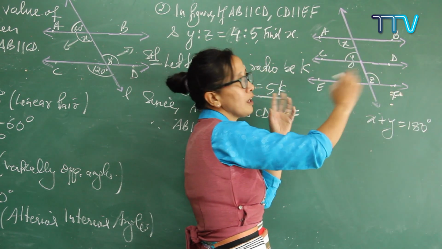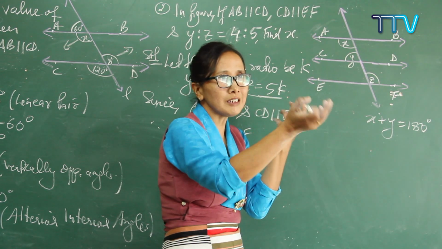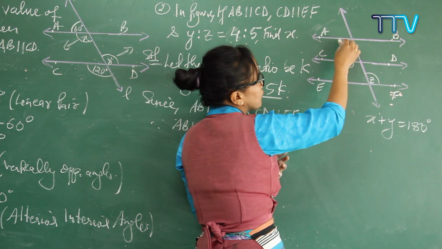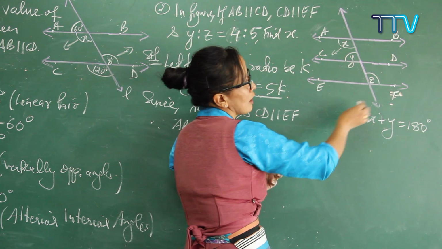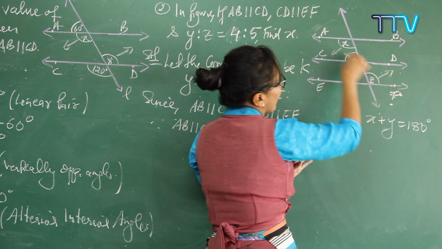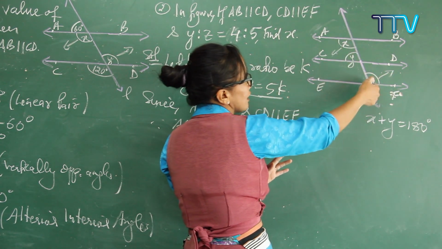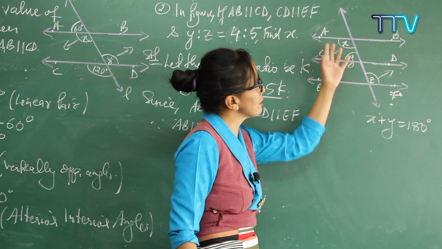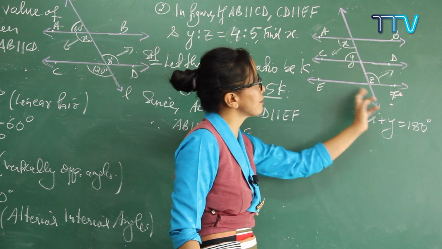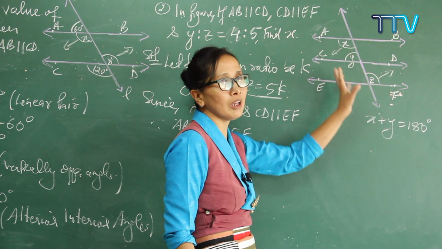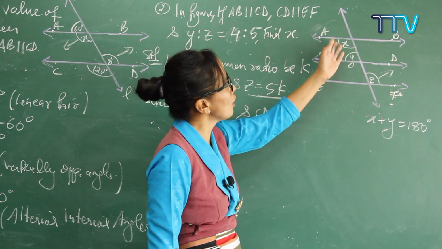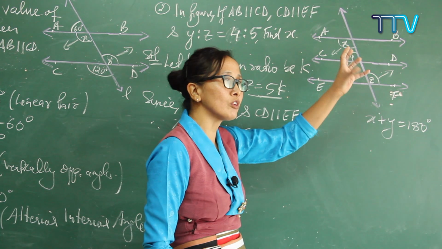So it could be alternate interior angles. See here, z is going up and x is going down. So x and z would be alternate interior angles. Do you get it? It is forming a Z shape. This condition is fulfilled, therefore x and z are a pair of alternate interior angles.